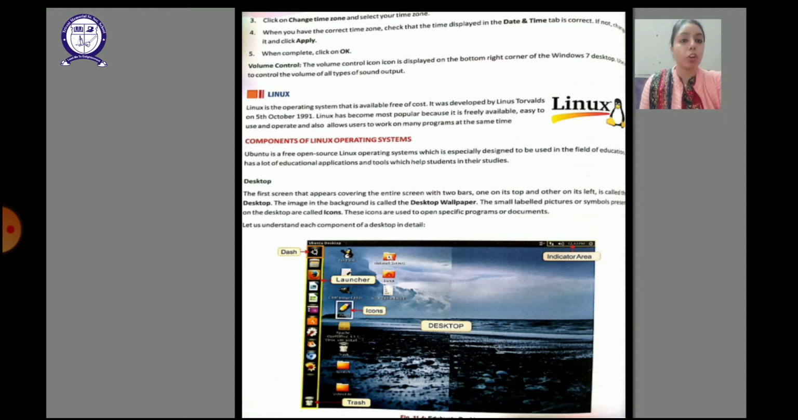Same way we have the volume control option with the help of which we can control the volume. We can increase the volume or we can decrease the volume.